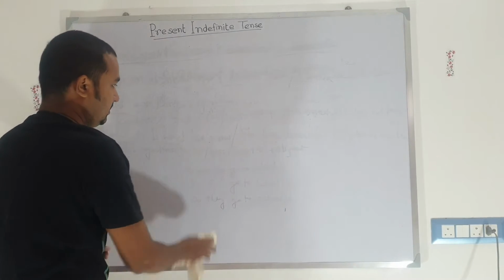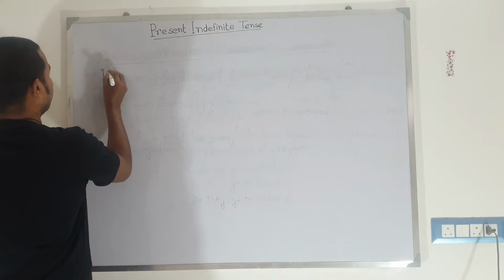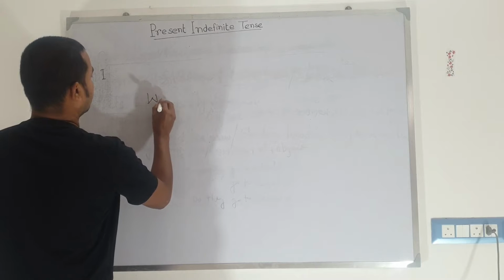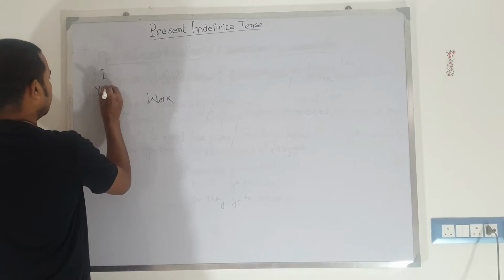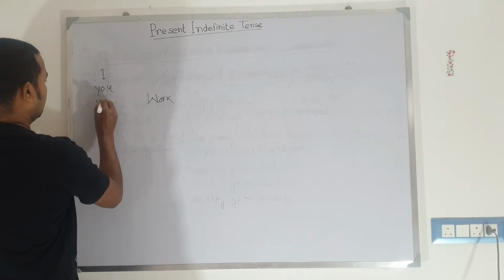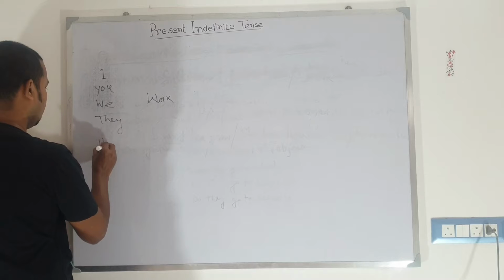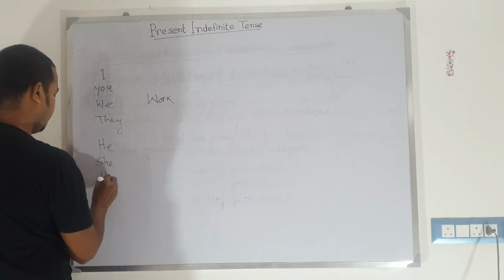How we form and practice it. For I, there is a verb with work. We, I, you, we, they, he, she, it.